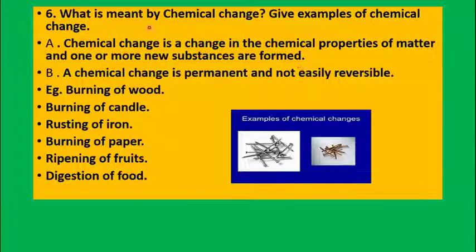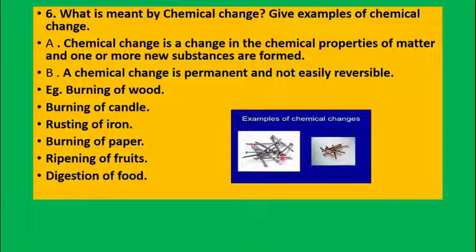Next, what is the definition of chemical change? Chemical change is a change in the chemical properties of matter, and one or more new substances are formed. A chemical change is permanent and not easily reversible. For example, burning of wood, burning of candle, rusting of iron, burning of paper, ripening of fruits, and digestion of food are all examples of chemical change.